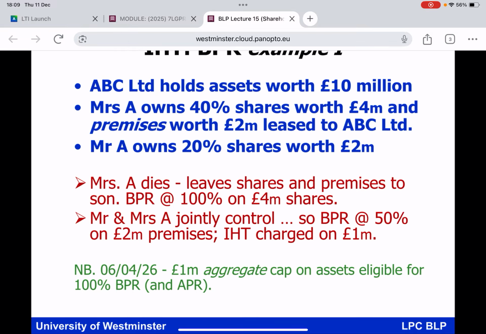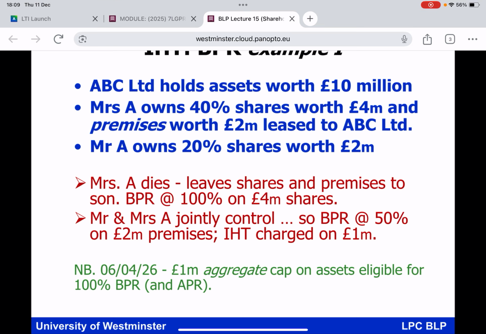Let's illustrate, everybody, shall we? IHT BPR example number 1. ABC Limited holds assets worth £10 million. Mrs A has got a 40% shareholding worth £4 million. And furthermore, Mrs A owns the business premises, which are valued at £2 million, which are being used by ABC Limited, the company. Now, Mrs A's husband, Mr A, has got a 20% shareholding, and that 20% shareholding is worth £2 million. Mrs A dies.